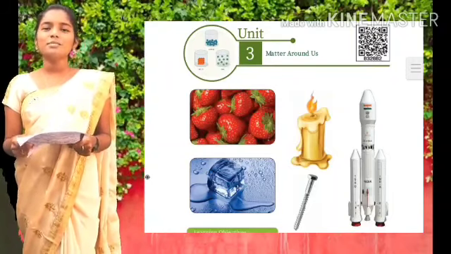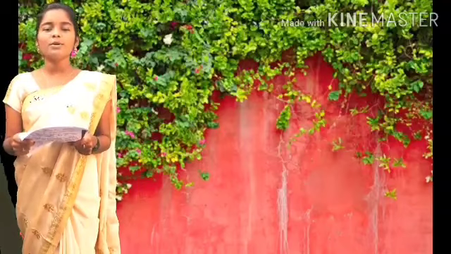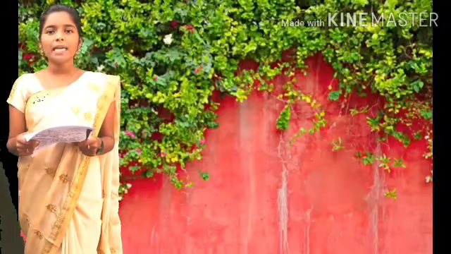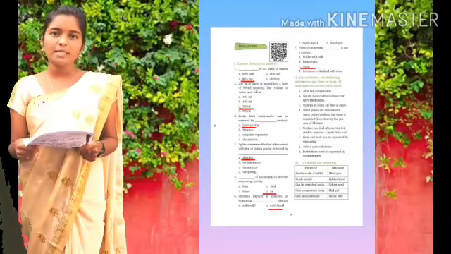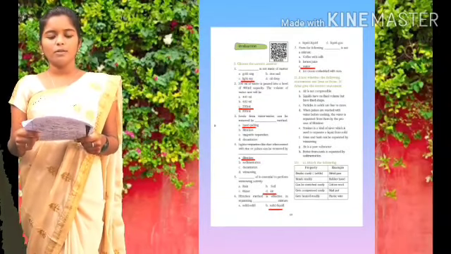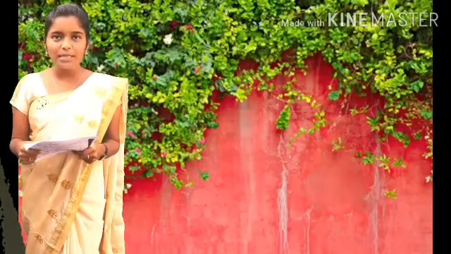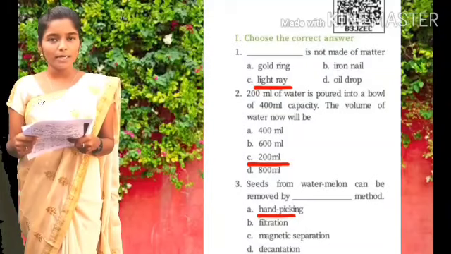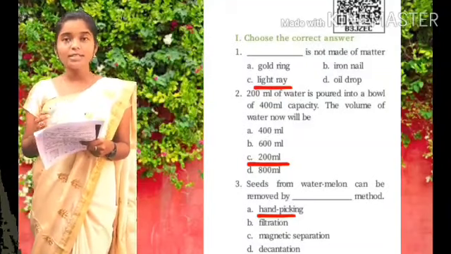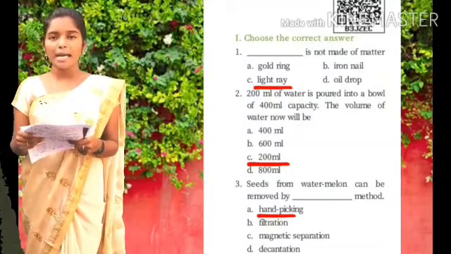Yes. So children, please take your science textbook, page number 50. I hope all of you have taken it. Yes. So, first Roman number. Choose the correct answer. Number 1. Dash is not made of matter.